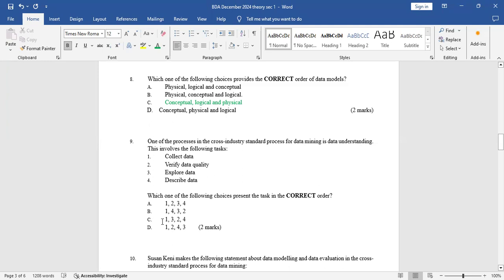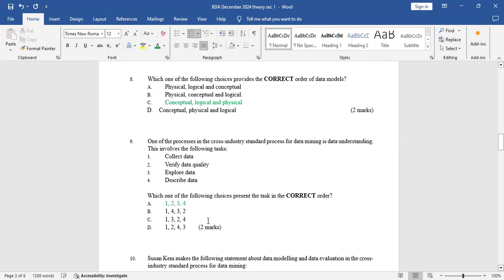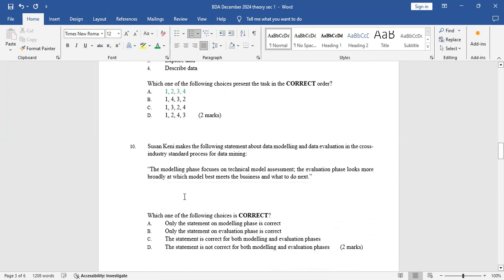Then the third part is to explore data. You explore that data. So automatically A will be the correct answer because you explore data. Then finally you describe that data. So the correct answer is A, 1, 2, 3, 4 in that order. Yeah, so we move to question 10.